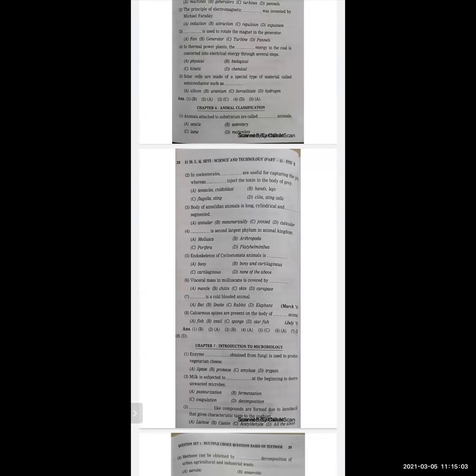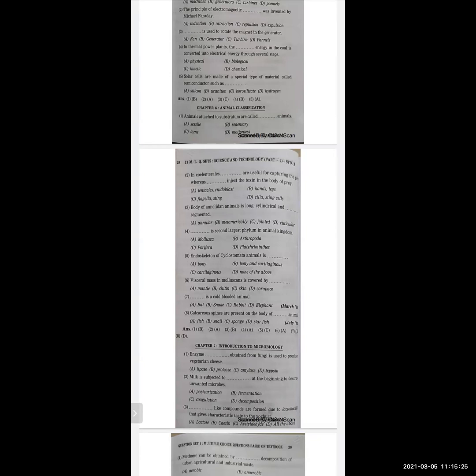Next one. Dash is second largest phylum in animal kingdom. Options are Mollusca, Arthropoda, Porifera, Platyhelminthes. The correct option is Mollusca.